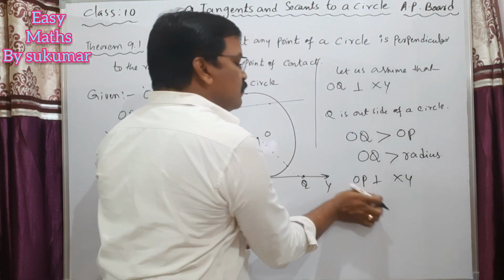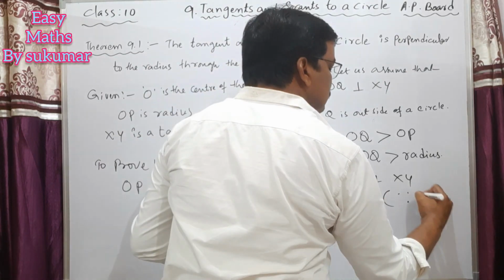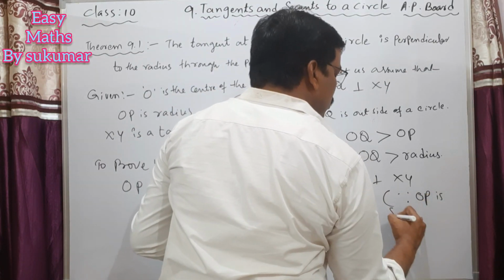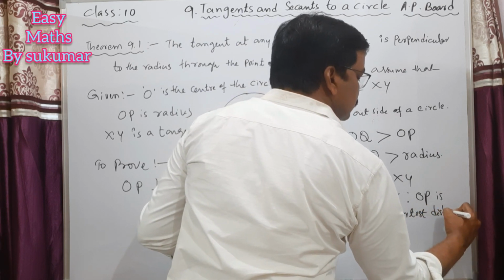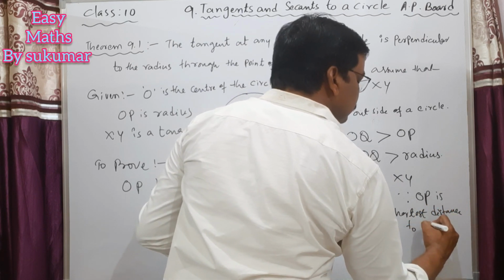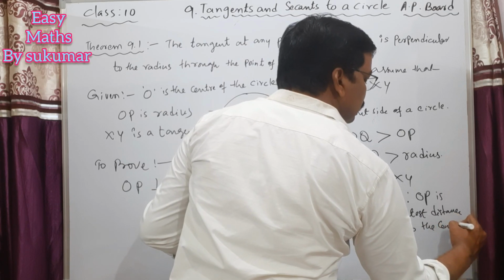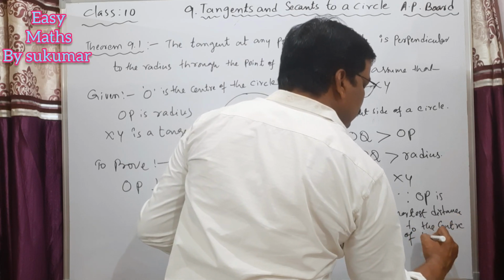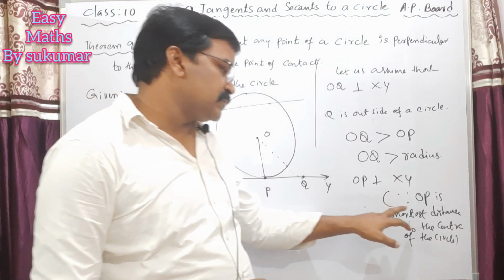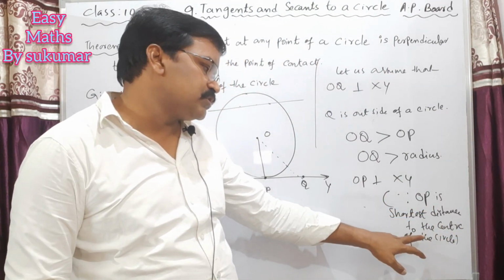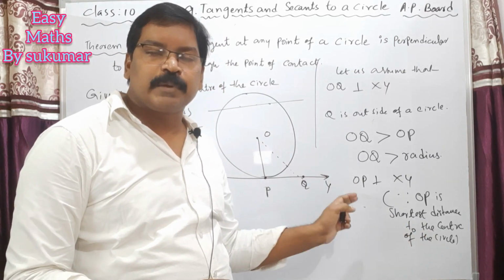Why is OP perpendicular to XY? Because OP is the shortest distance from the center of the circle.